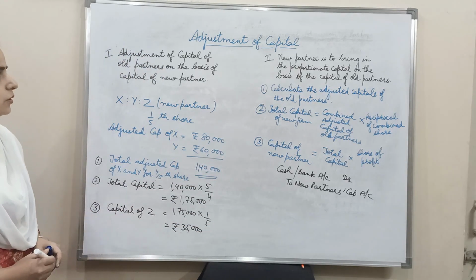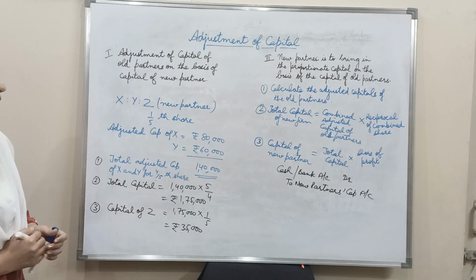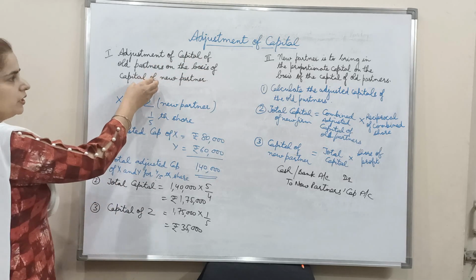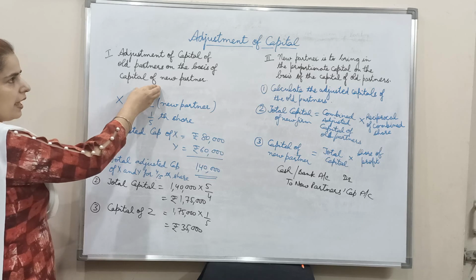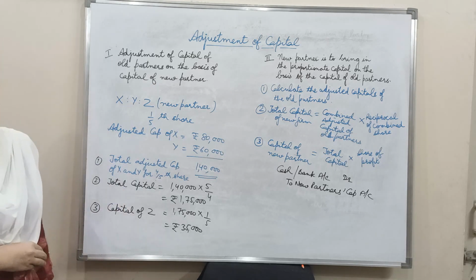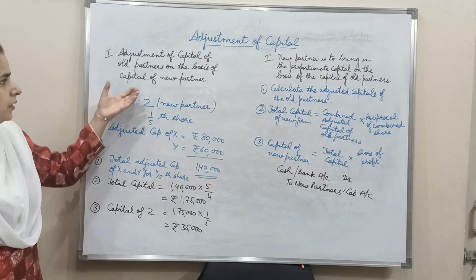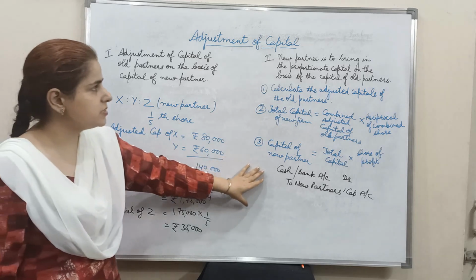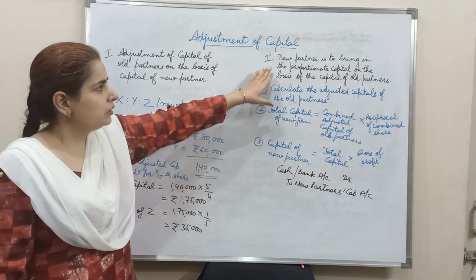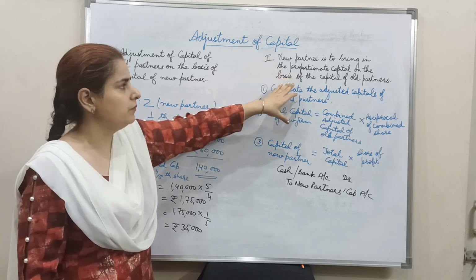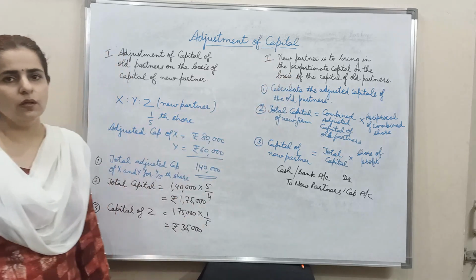So two cases, two situations can be there under the topic adjustment of capital. First is when the new partner's capital is given and it is told that the old partners' capital is to be adjusted on the basis of the new partner's capital. That is the first case, and now we have discussed the second case, that when the new partner is told that you must bring in the proportionate capital on the basis of the capital of the old partners.